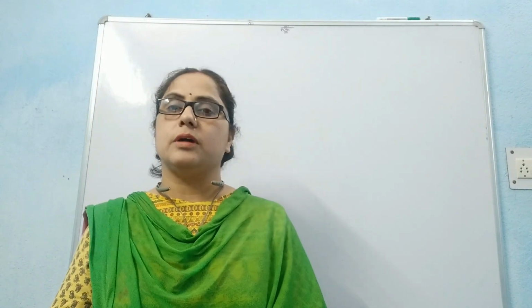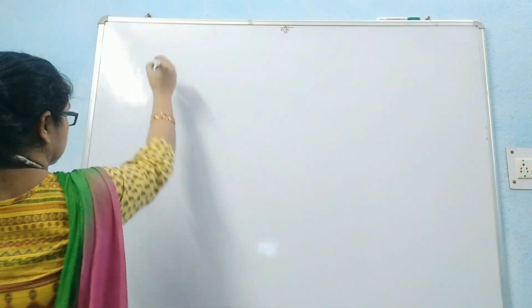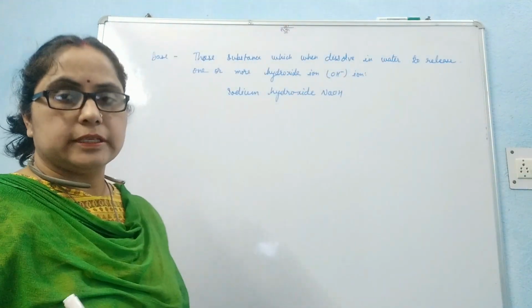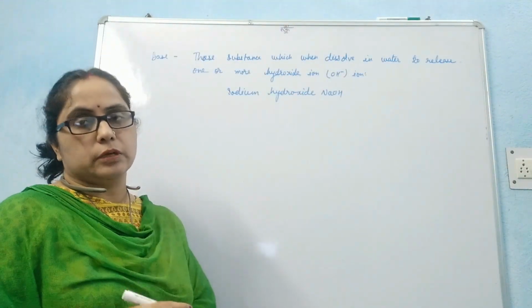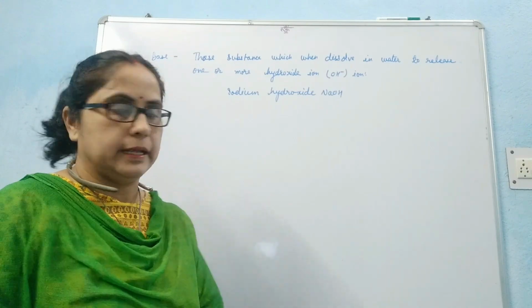Students, according to Arrhenius, bases are those substances which, when dissolved in water, release one or more hydroxide ions. Sodium hydroxide, when dissolved in water, gives sodium ion and hydroxide ion.